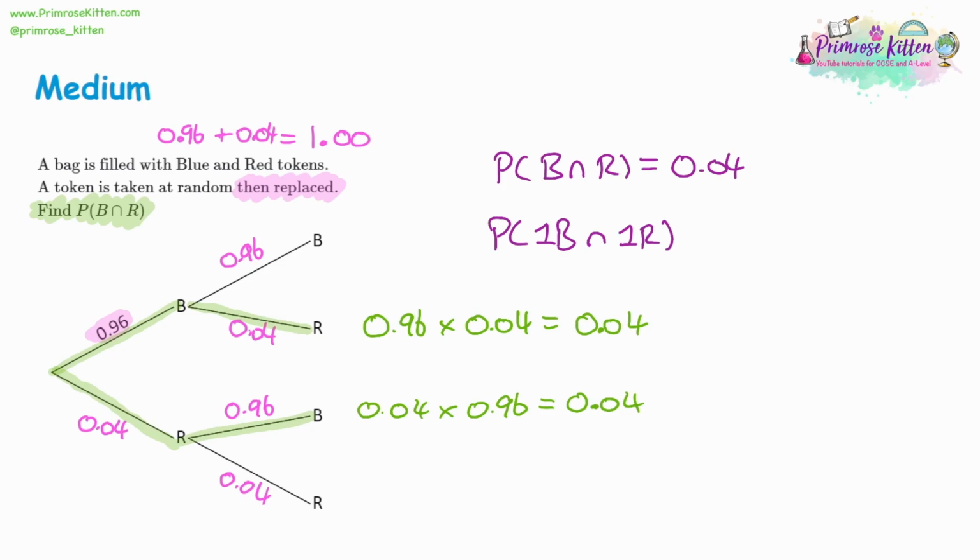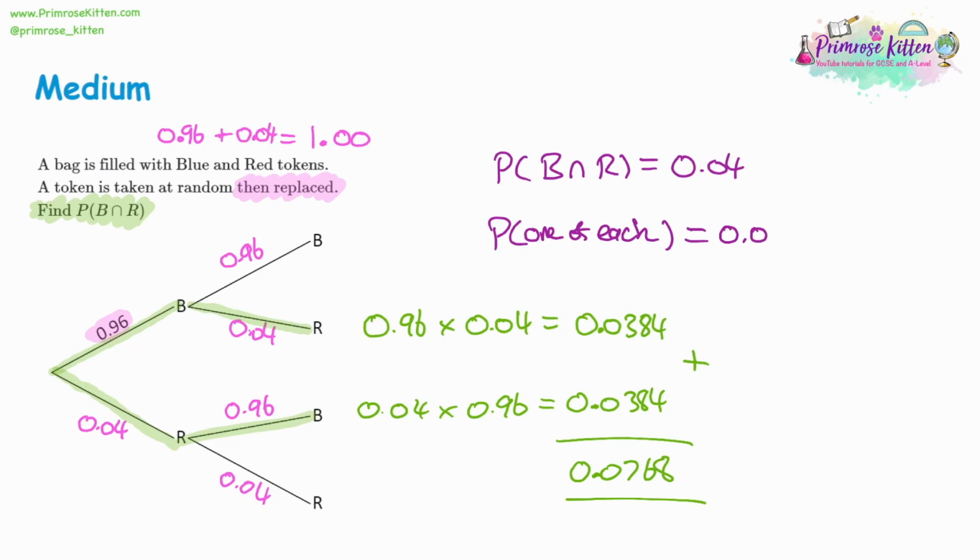Now, we can add these together to get our alternate answer. We don't want to round this early, so let's get our answer in more detail. So it was 0.0384. We're going to add those two together, and that'll get us a probability of getting 1 of each, and that's going to be 0.0768. So to 2 decimal places, that's going to be 0.08. So it ended up being the same as if we had added the previous one together, 0.04 plus another 0.04, but it's just worth checking because there could have been a rounding error there.